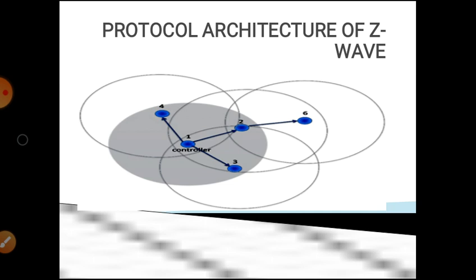The Z-Wave network is composed of two broad categories of devices, one is the controller or a master, and the other is the slave. The master ordinarily serves as a host of the Z-Wave network to which other devices, that means slaves, can be connected. You can see number 1 is a controller, also known as master, and numbers 2, 3, 4, 5, 6 are the slaves, also known as the end devices. This is the protocol architecture of Z-Wave.